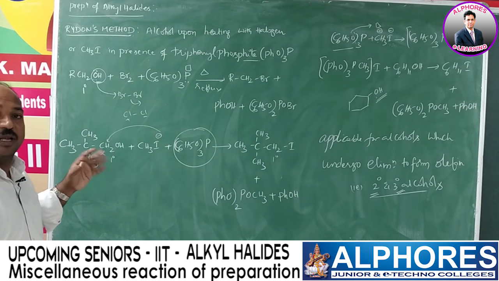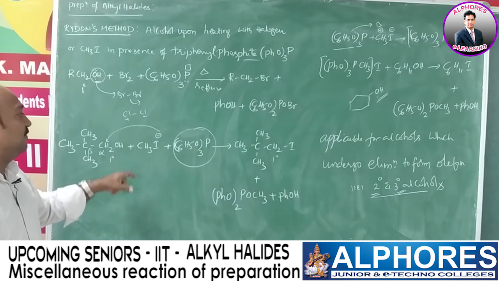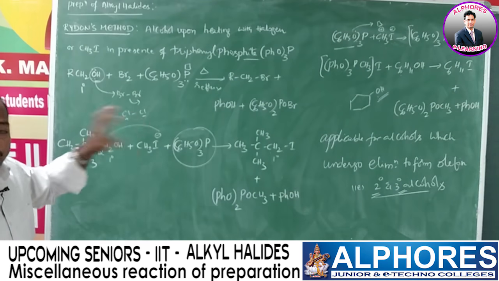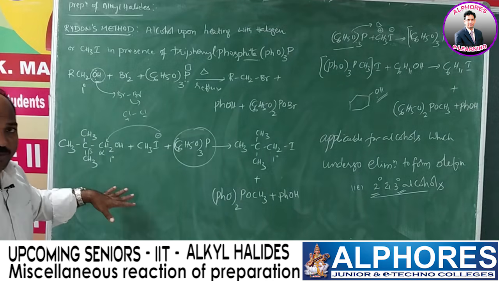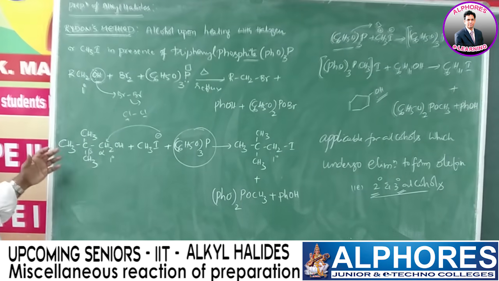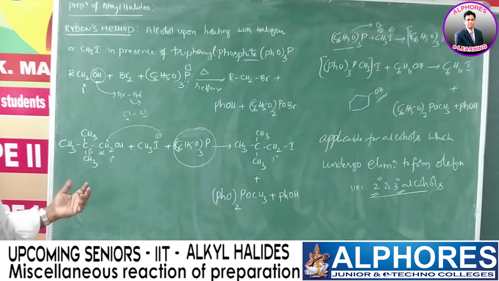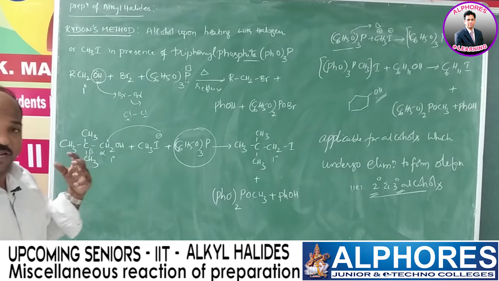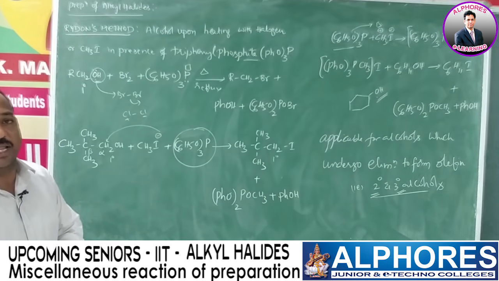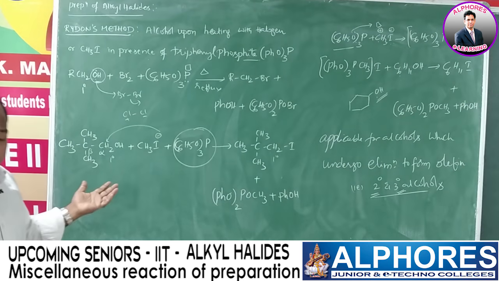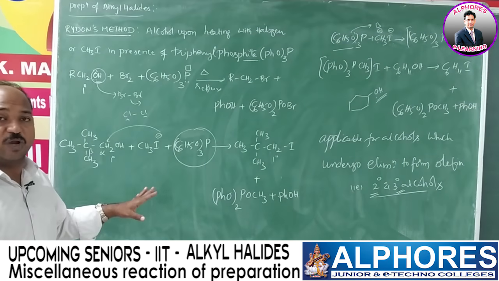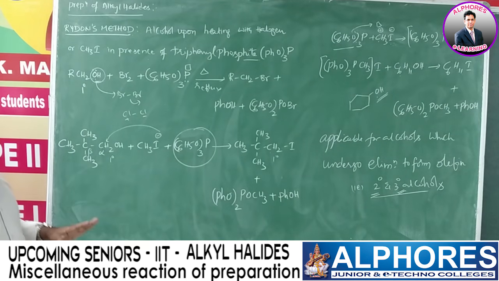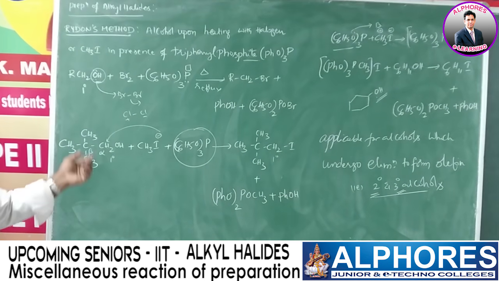all these methods are important, and we need to check which one forms via formation of carbocation, which one gives alkyl halide via formation of carbocation, and which one gives alkyl halide without formation of carbocation. As previously we discussed, wherever there is formation of a carbocation intermediate, rearrangements and ring expansions are possible, and where there is no formation of carbocation, rearrangements and ring expansions are not possible. You are getting only one product.